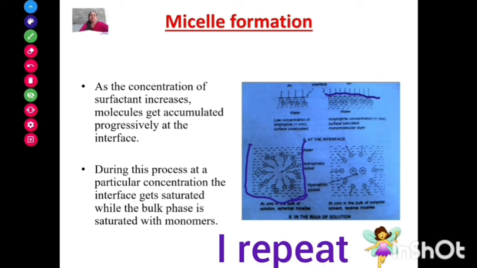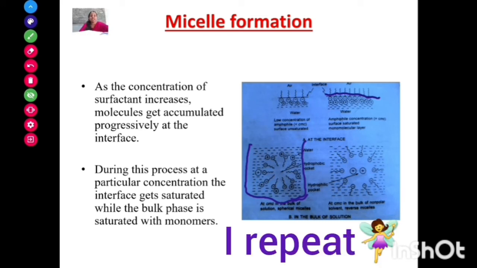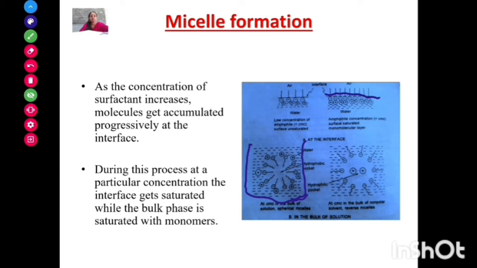As the concentration of the surface active agents increases in our dispersion medium, more and more monomers will be produced, and these monomers will adhere to the air-water interface like this. At a particular concentration, the air-water interface gets saturated.